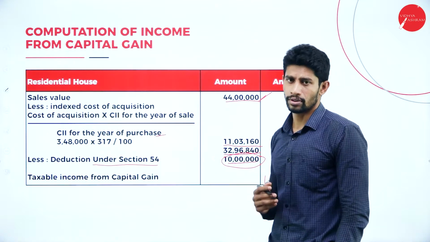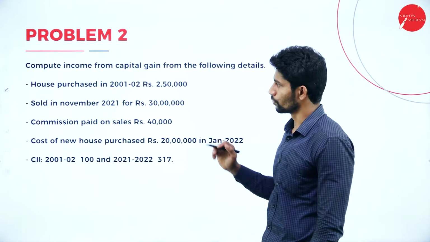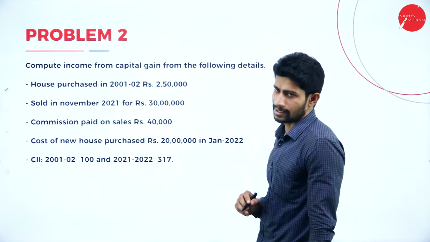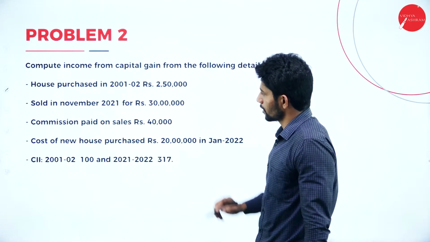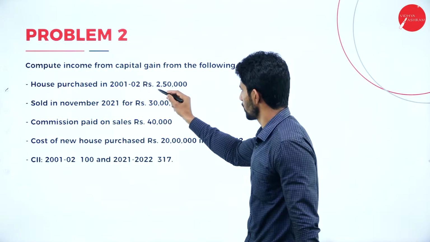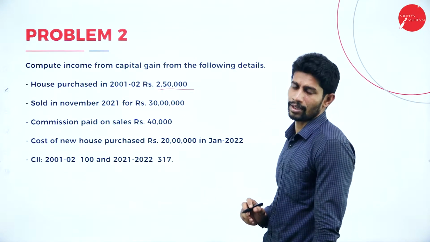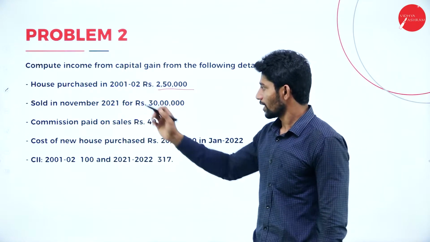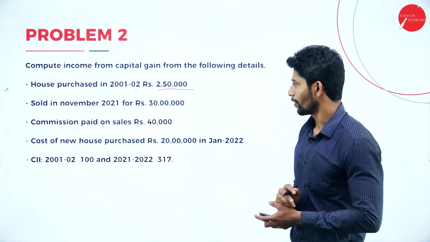So moving on to the next problem, problem 2: compute income from capital gain from the following details. House purchased in 2001-2002 for rupees 2,50,000. Sold in November 2021 for rupees 30 lakhs.